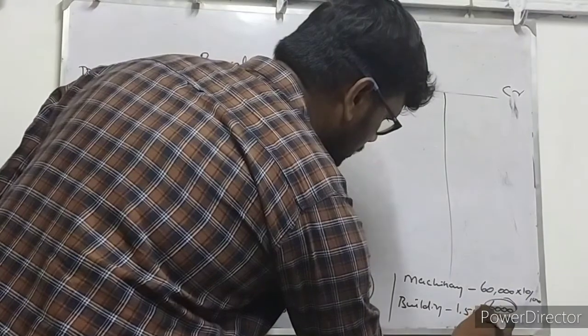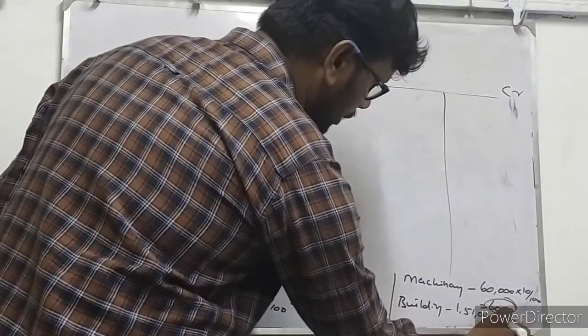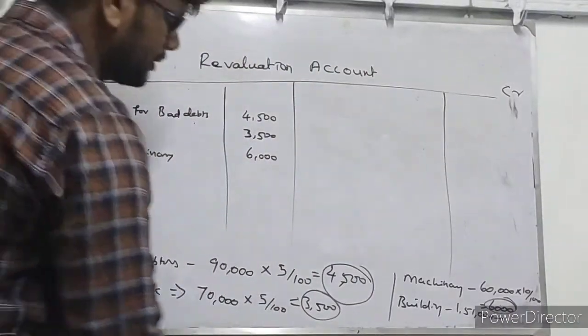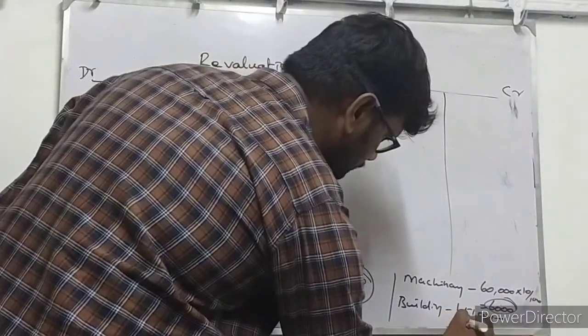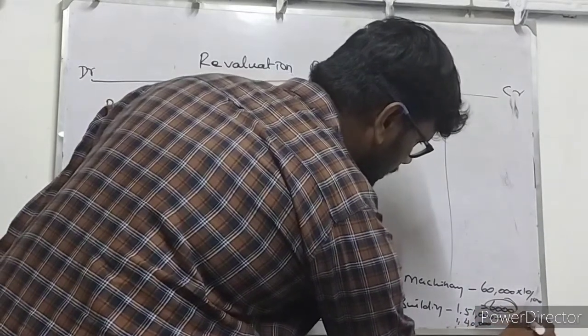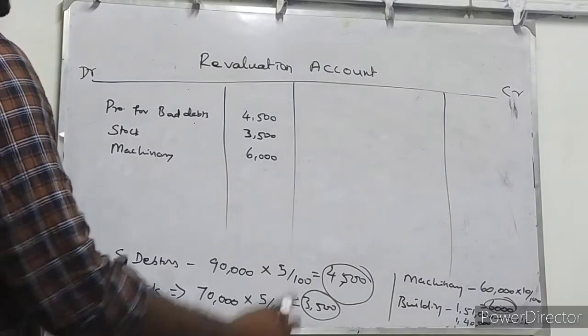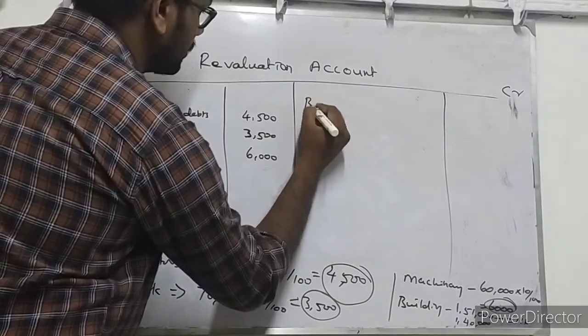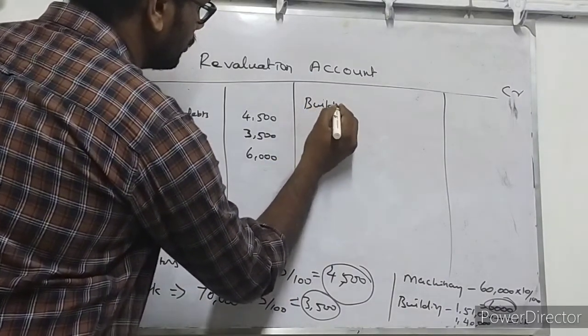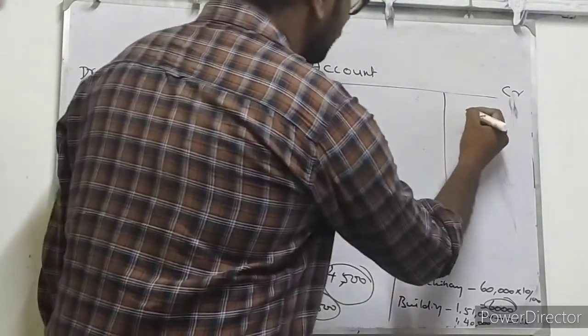So new information, market value 1,51,000. Already available value of building is 1,40,000. So the difference of 11,000 is an increase. So building is increased by 11,000.